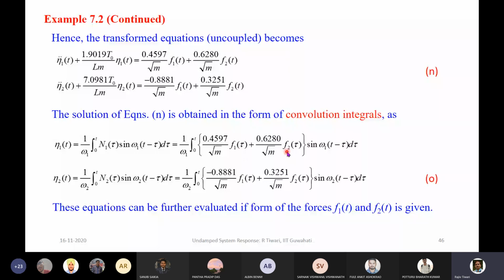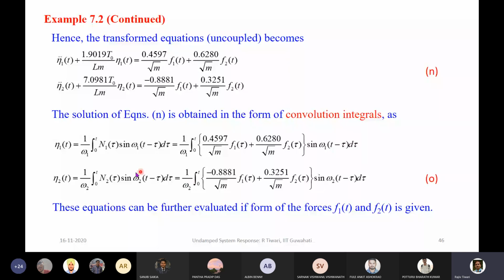Similarly, for the second equation the response can be obtained. This is the second force, which we can substitute. So now we have got the natural coordinate response of this using this.